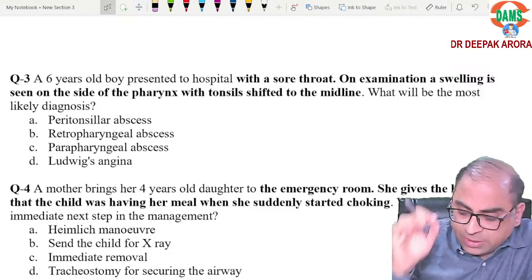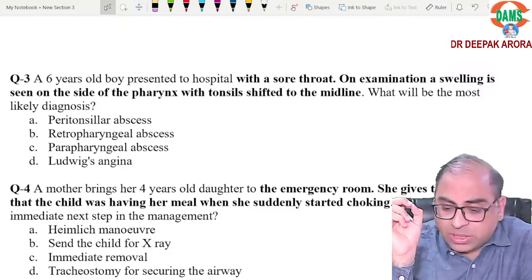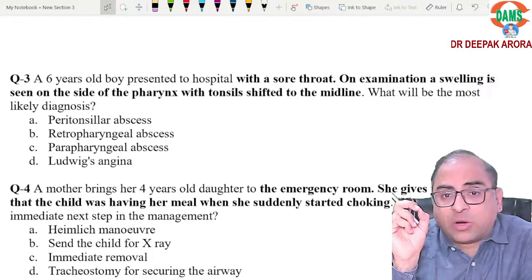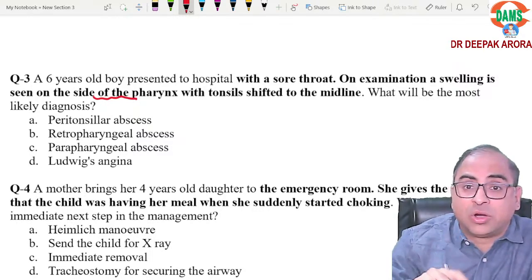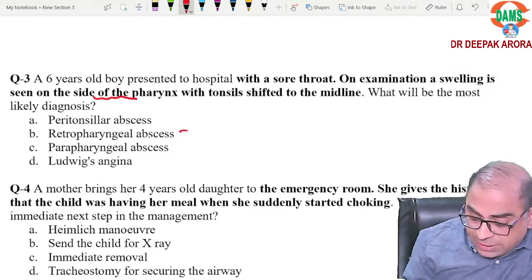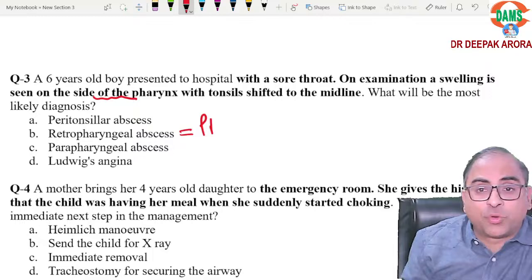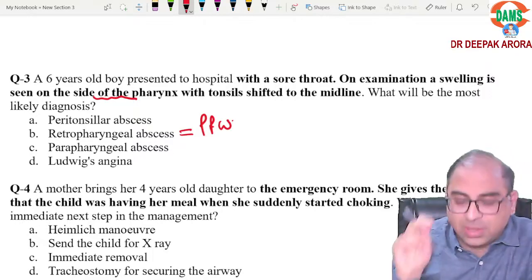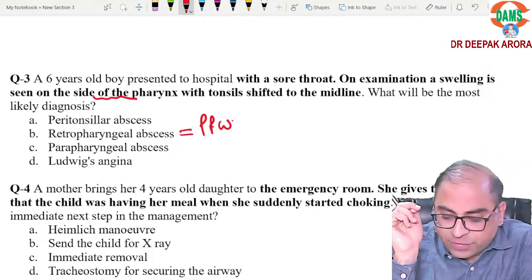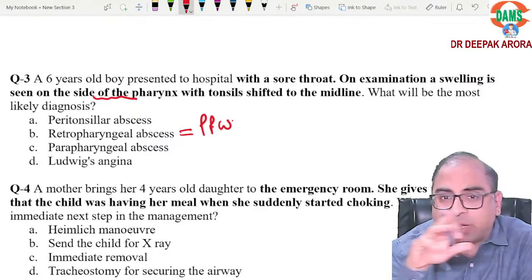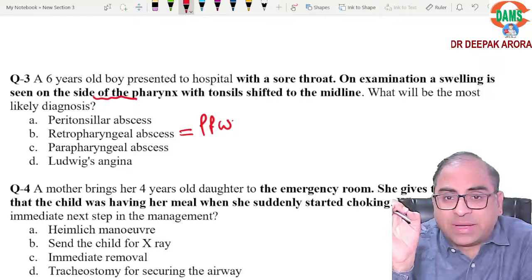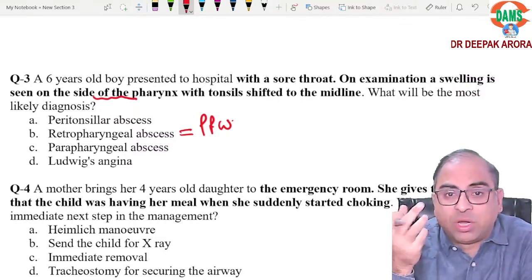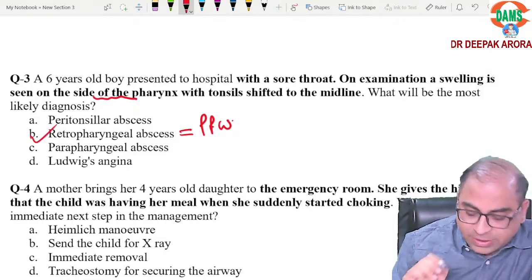Everyone, just learn this, beta. This concept should be clear. Abscess: how to differentiate? The examiner is saying on the side of the pharynx. If the examiner mentions the words posterior pharyngeal wall, beta, it is not peritonsillar abscess, not at all. If the examiner mentions posterior pharyngeal wall, the MCQ is direct: that is retropharyngeal abscess.